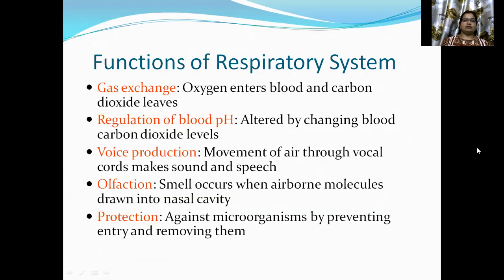Functions of the respiratory system. First, gas exchange: oxygen enters the blood and carbon dioxide leaves. Regulation of blood pH, altered by changing blood carbon dioxide levels. Voice production: movement of air through the vocal cords makes sound and speech. Olfaction: smell occurs when airborne molecules are drawn into the nasal cavity. Protection against microorganisms by preventing entry and removing them.